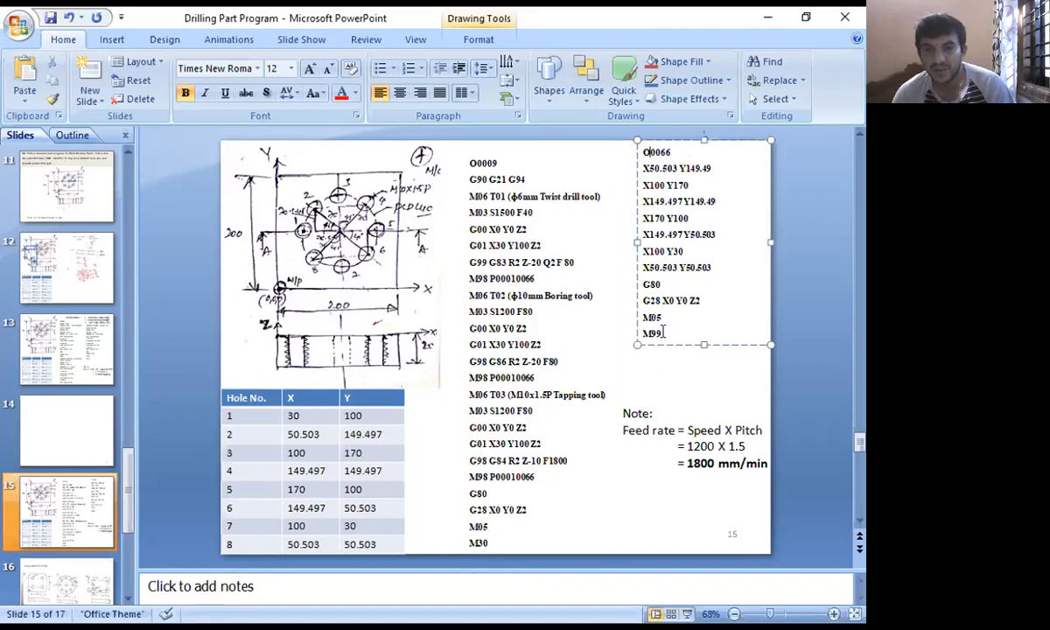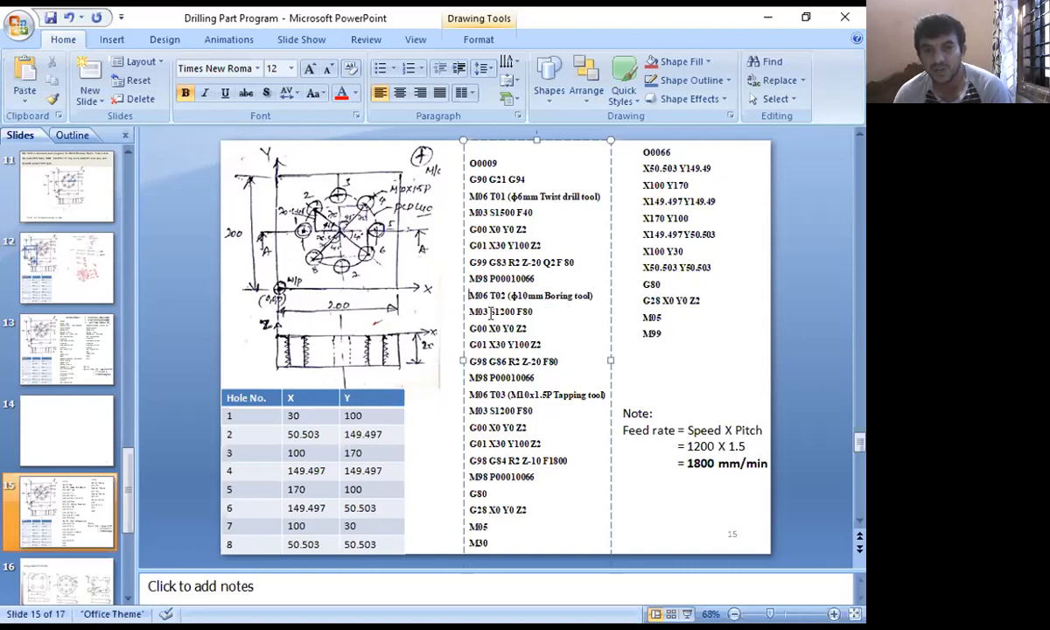Once the subprogram ends, again the cursor will come to the next line of the main program, the next line after the subprogram call. After the end of the subprogram call, it comes back to the main program and is ready to do the next line. See the M06, then you go for the boring tool.